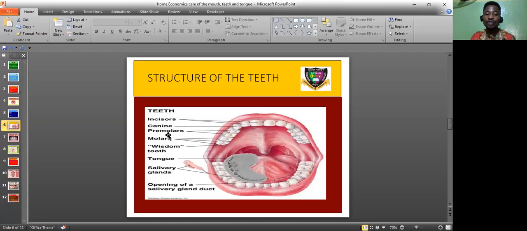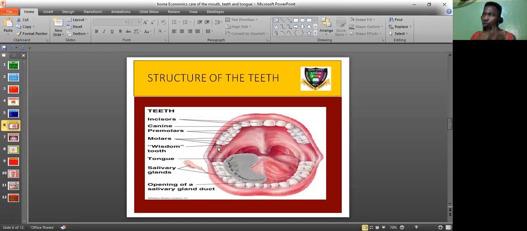Then after that, you have your premolars. Your premolars come after your canines. The upper premolars to your left and to your right, and the lower premolars to your left and to your right. Then you now have your molars. Your molars are the bigger teeth after your premolars, to your right and to the left, upper and lower part. And then you now have your wisdom tooth. That one is just a single one after your molars.